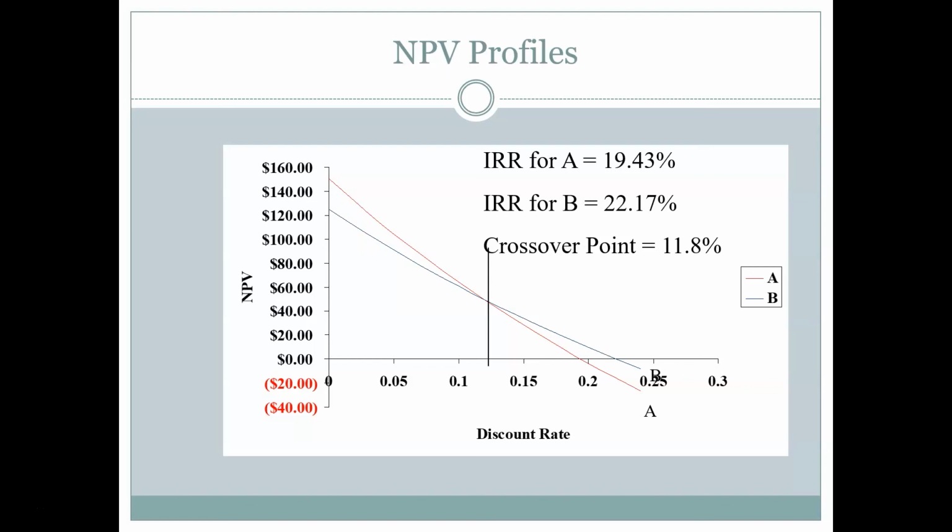So any required return below the crossover point, we would choose project A over B. Any discount rate above 11.8%, we would switch our choice and choose project B over project A. And the net present value, if I solve at any discount rate, is going to give us the right answer. But the internal rate of return here might cause us to switch our choice. And so that's why we want to use NPV instead of IRR.